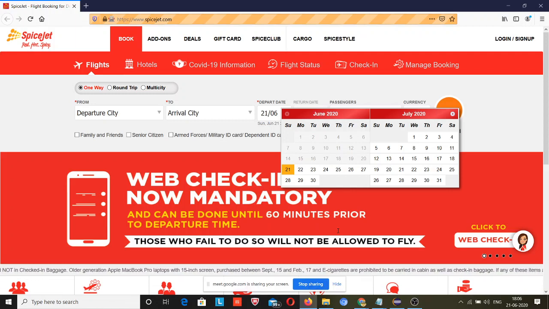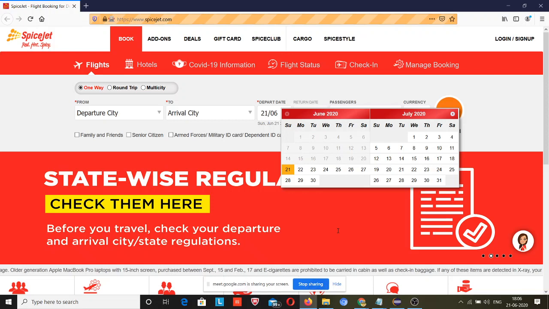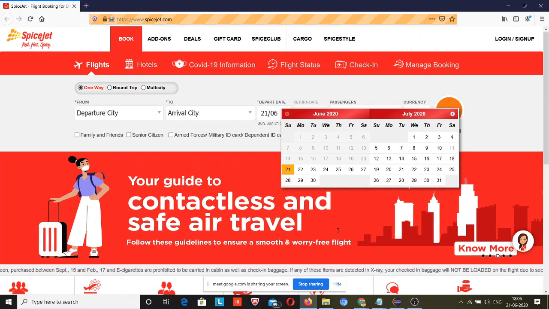Okay guys, so this is the importance of locators in your Selenium script. If you are well aware of locators and web elements, then it means that you have covered at least 50% of Selenium. So this opened our calendar. Okay, so what our next task is, I want to select 23rd of June.